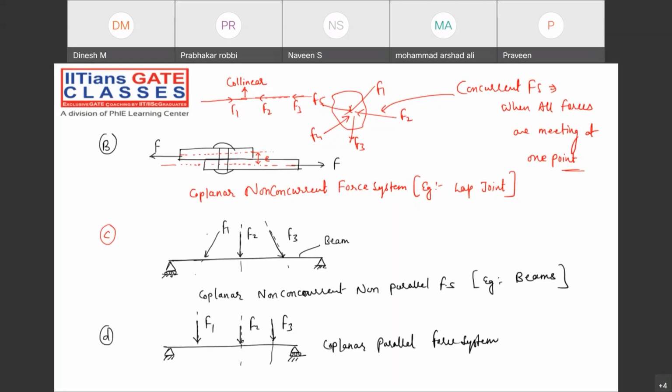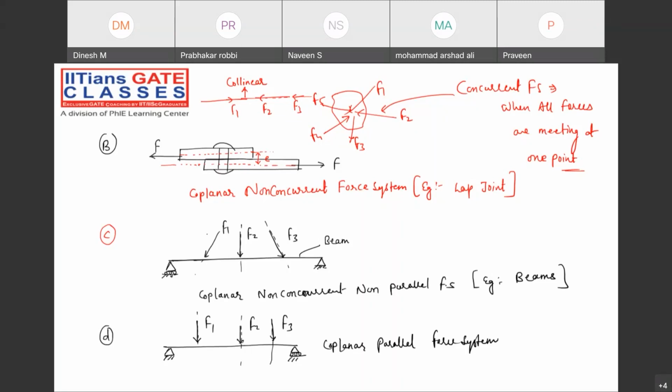Now tell me, the truss can be classified under which category? Coplanar, non-concurrent, non-parallel force system, or something else? When I take the complete truss, it comes under which category?